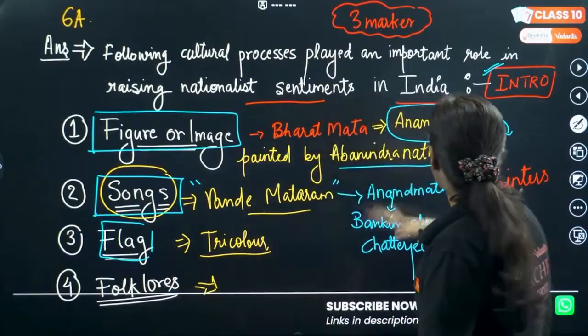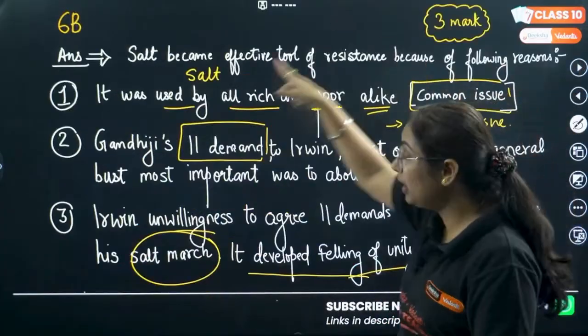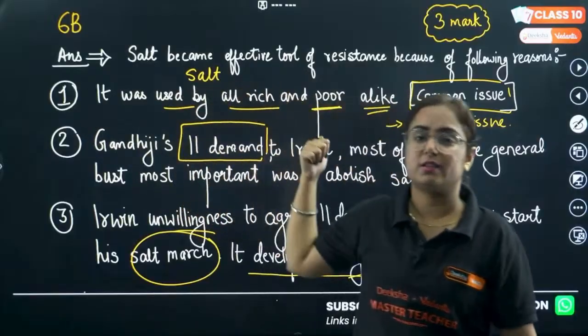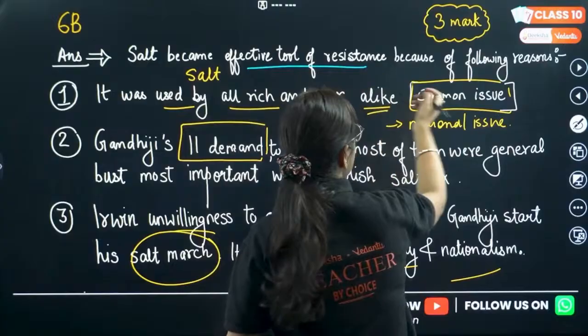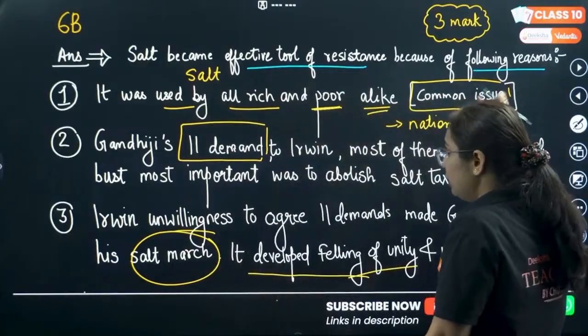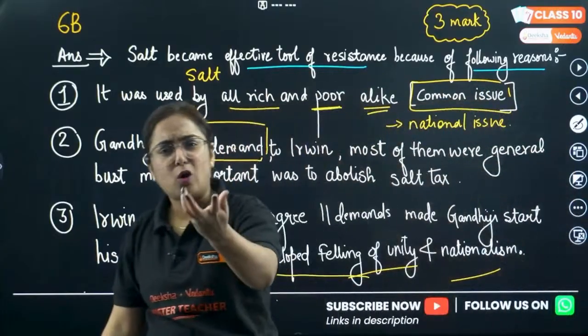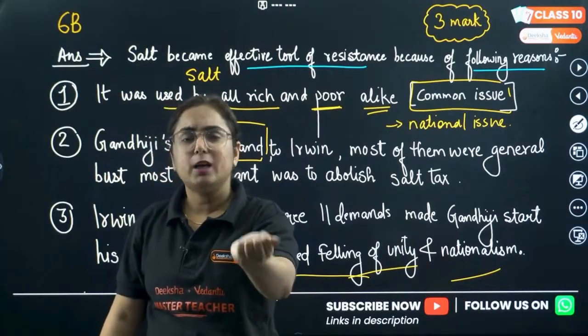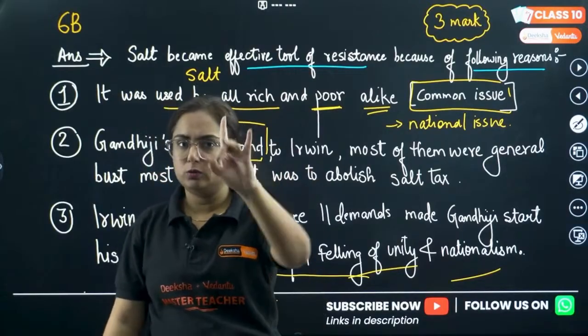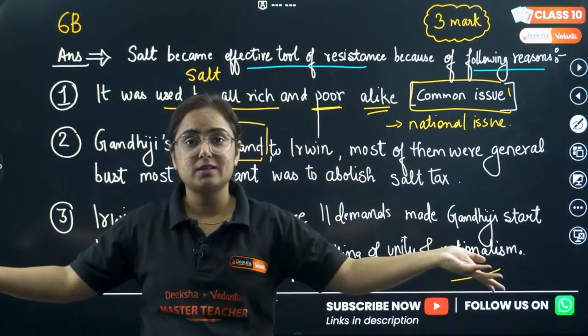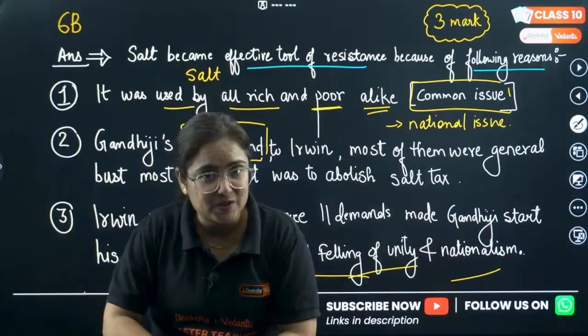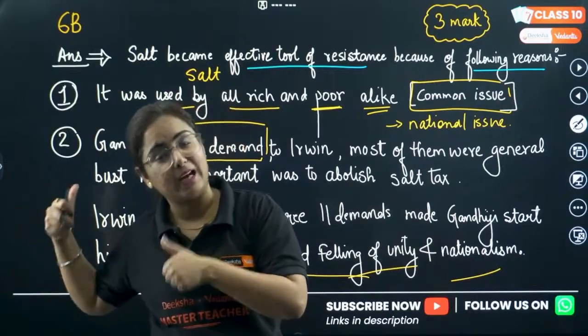But if there is someone who knew the salt answer, then here it is. Salt became an effective tool of resistance because of the following reasons. Now you might be thinking, ma'am, a normal salt, how? You studied in class 10, so now you know that salt became a reason for the civil disobedience movement. But how to frame the answer? We don't have 3 points, we are left with few. We are on the board right now.